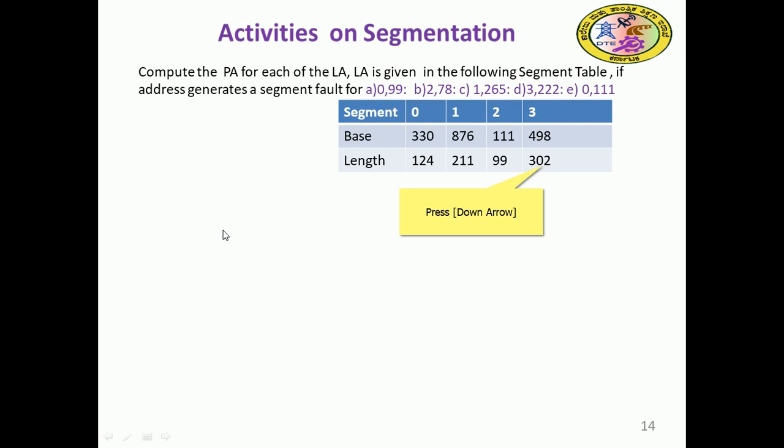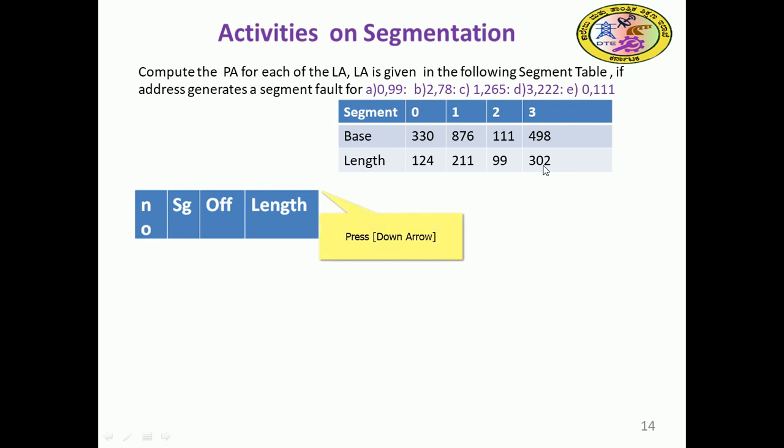So these are the segment numbers given: segment number 0, 1, 2, 3. The base for segment 0 is 333, and 1124 is the length. Similarly for 1, 2, 3. For example, segment 3 has base 498 and length 302.